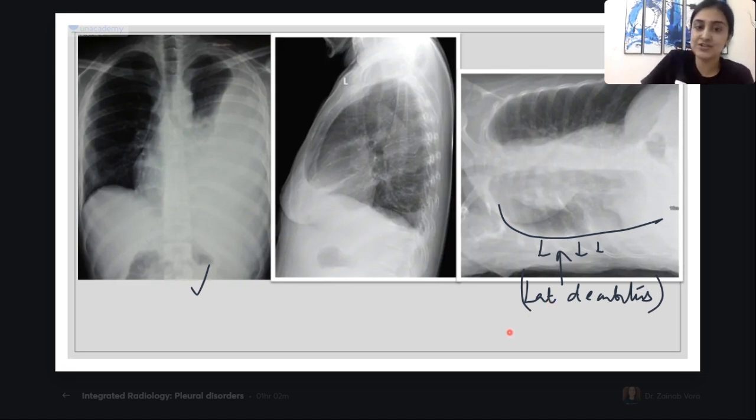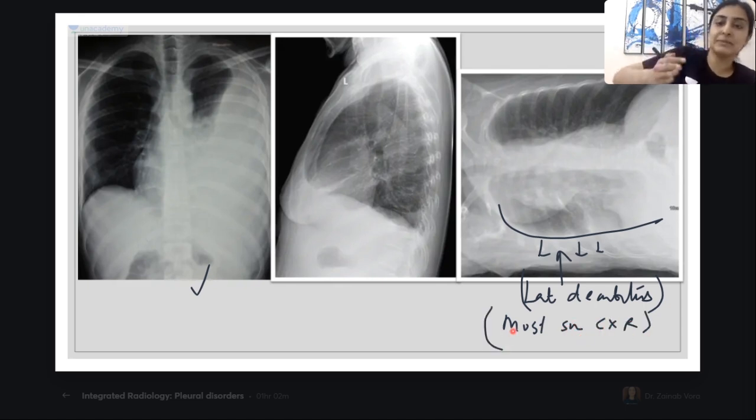Okay, so lateral decubitus. Can I say this is the most sensitive chest X-ray, as we have discussed? Decubitus means on the side. All right, so decubitus just means lying down. But when I say lateral decubitus, it means you are lying on the side. Is that clear? Shrigiri, is that clear? Okay. So this is lateral decubitus, our most sensitive chest X-ray.